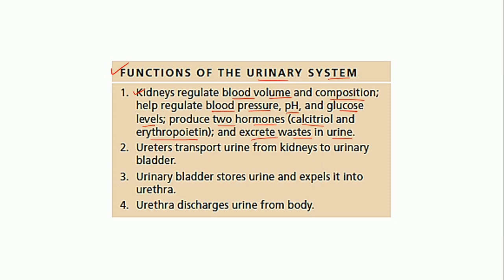How exactly this volume regulation or pressure regulation or pH are regulated, what are the roles of these hormones. Okay, but as you can see, the kidneys play most of the roles, right? Whereas as you can see over here, the ureters transport the urine from the kidneys to the urinary bladder. So its function is only the transportation. The urinary bladder, which is the next organ, what is the role of this urinary bladder? It stores the urine temporarily, and then when the micturition reflex is produced, it expels it into the urethra.